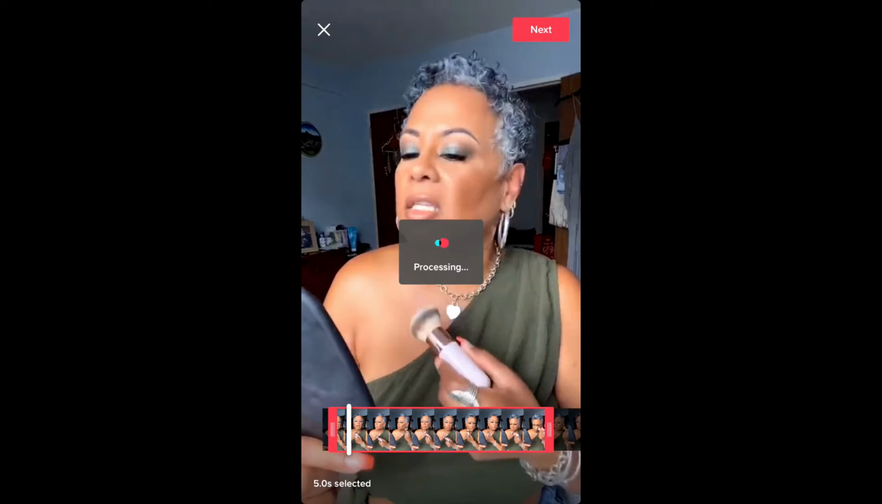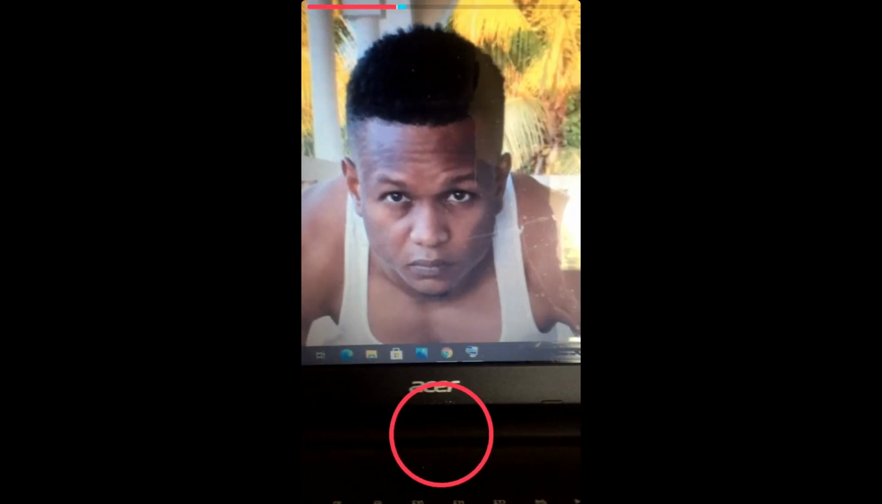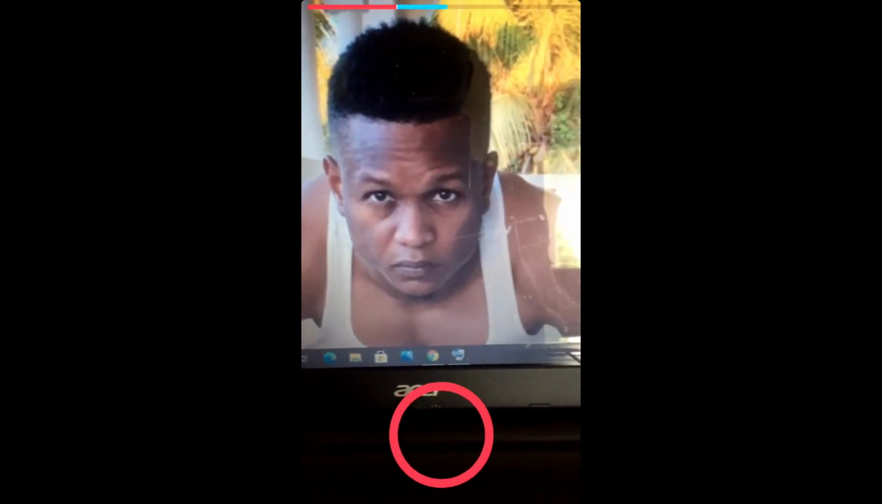Record yourself. It's processing, and there you'll see the option come up to record, and you simply click on the camera, hold it down, and record your 15-second clip. And that's it.